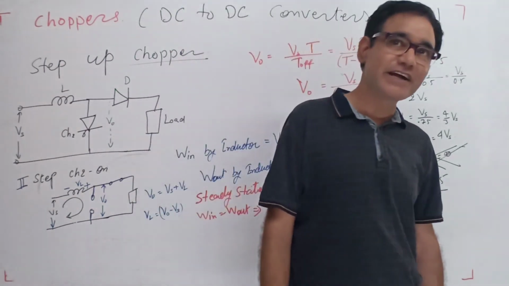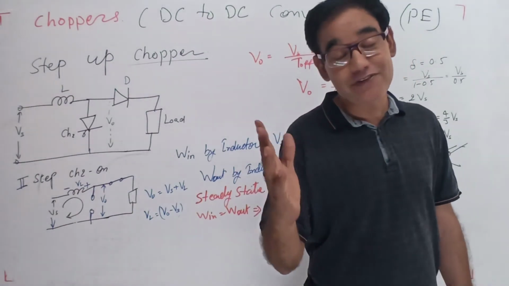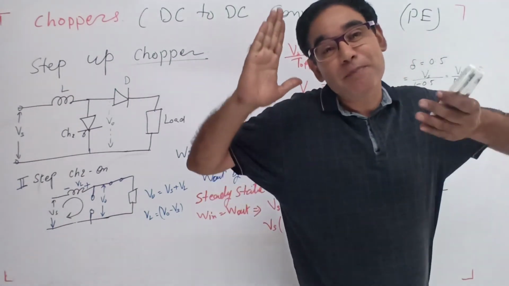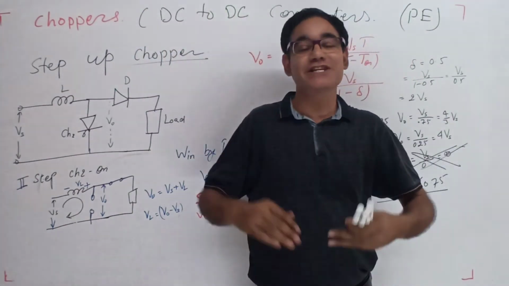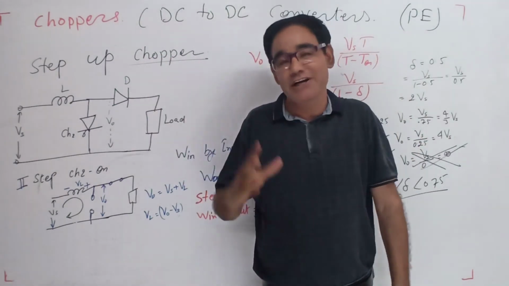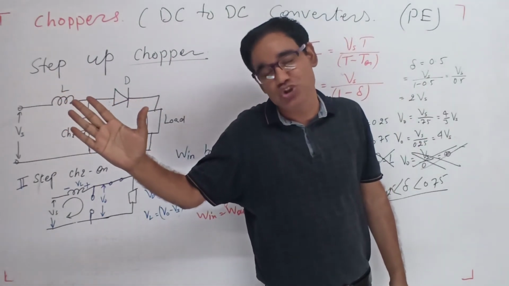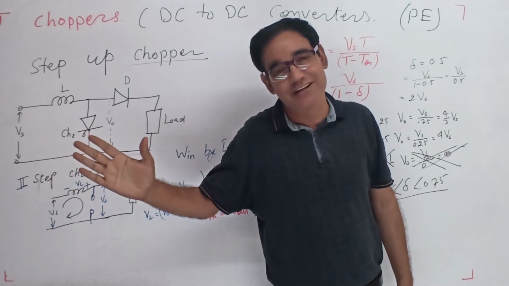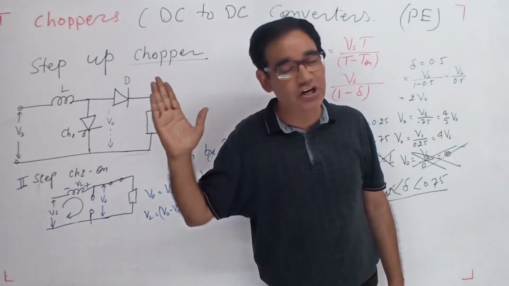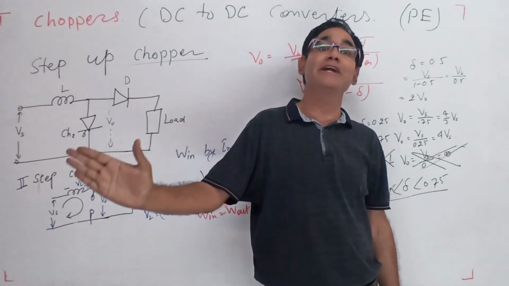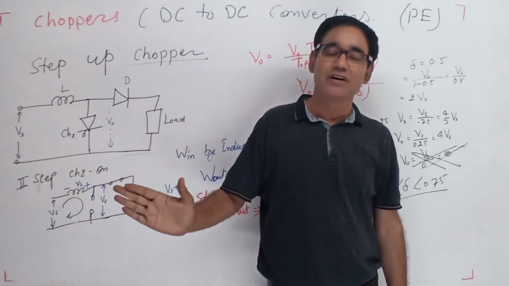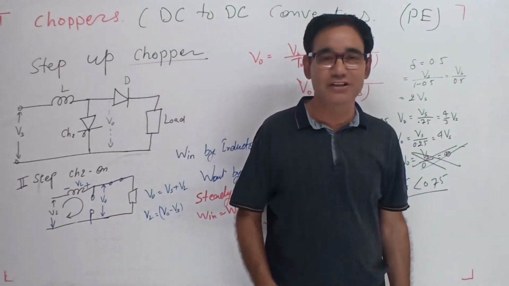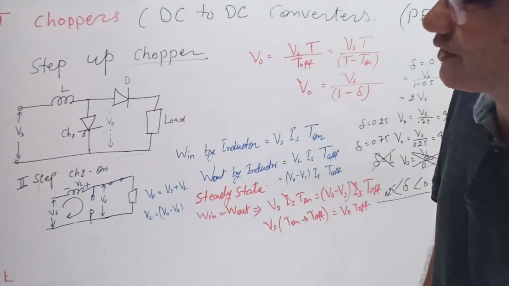So this is the way we can explain the step up chopper. The voltage can be stepped up. It is possible only in choppers, in DC. Otherwise, the conventional controlling mechanism cannot increase the DC voltage. Only the chopper can increase the voltage in DC applications.